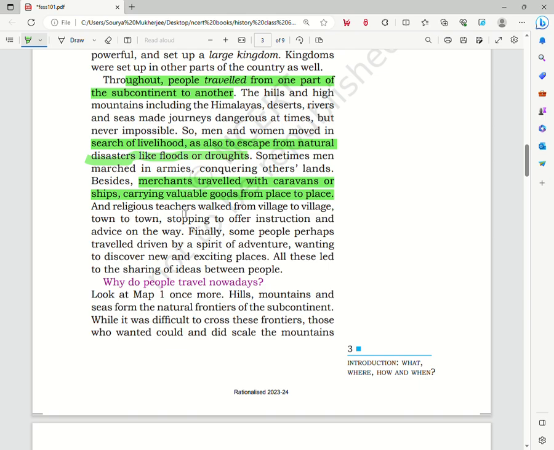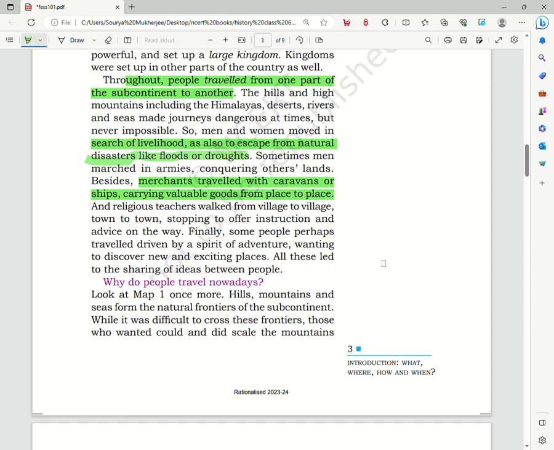And religious teachers walked from village to village, town to town, stopping to offer instruction and advice on the way. Finally, some people perhaps traveled driven by a spirit of adventure, wanting to discover new and exciting places. All these led to the sharing of ideas between people.